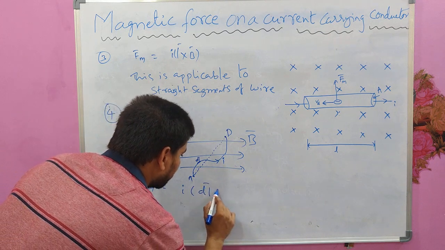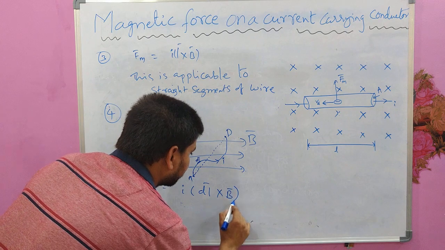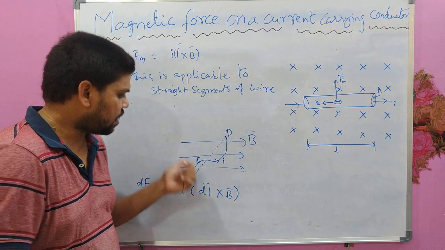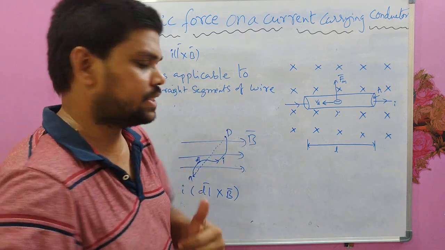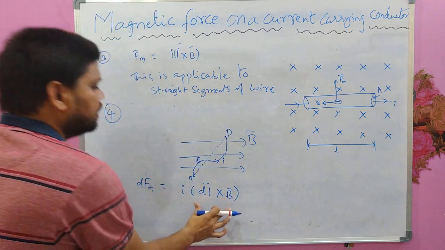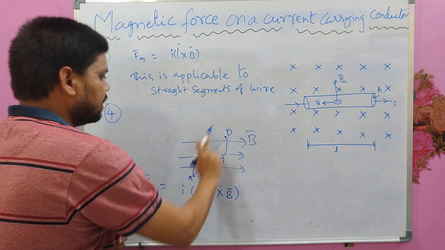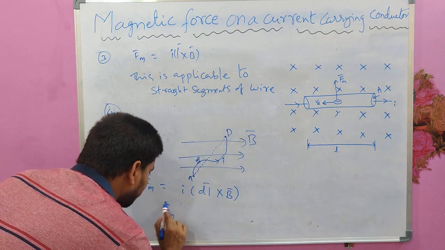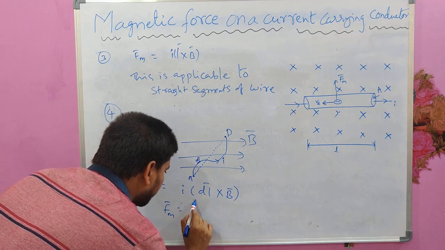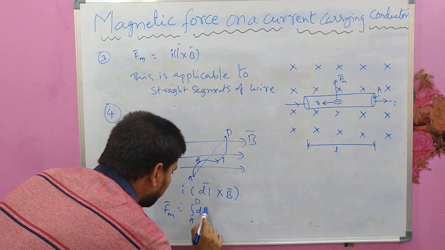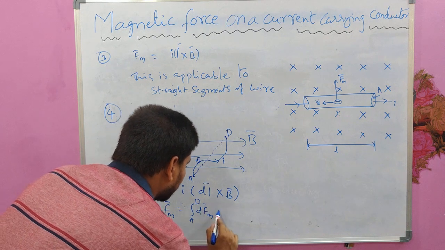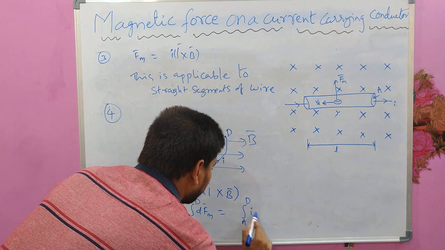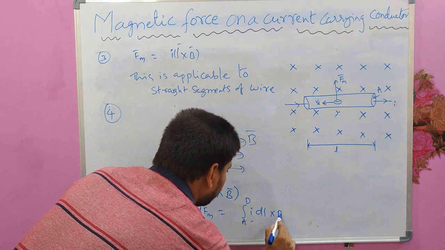I dl cross B. Now if I want the total force acting on this wire of arbitrary shape, then I have to integrate this, taking limits a to d. So in that case, Fm would be the integration of a to d dFm, which would be a to d I dl cross B,